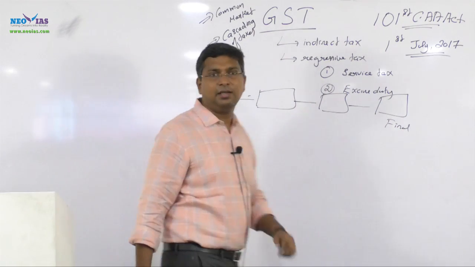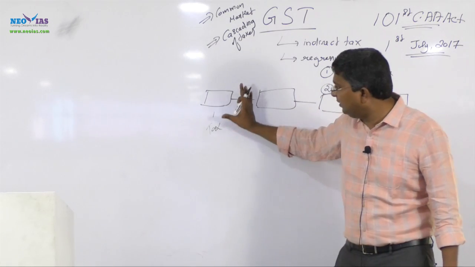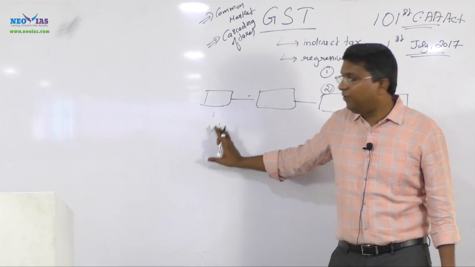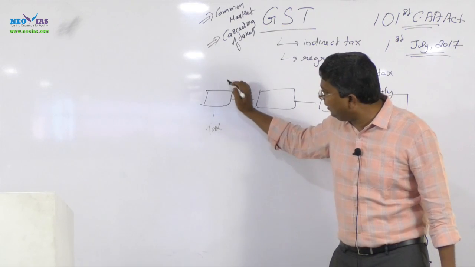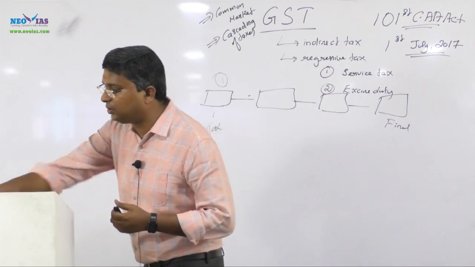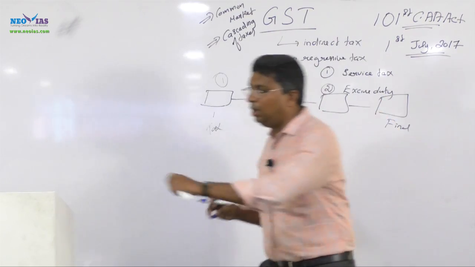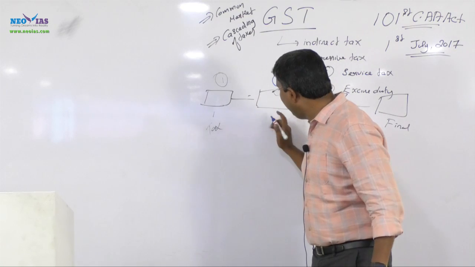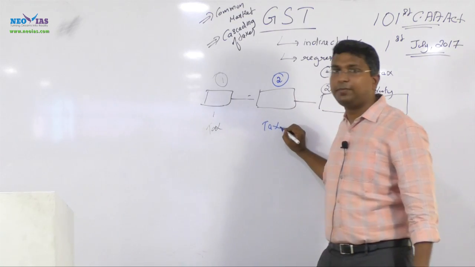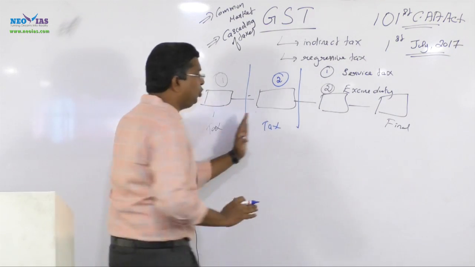The government imposed tax here. Already in this stage tax has been imposed. Normally, if tax is imposed in stage 1, when it comes to stage 2 there will also be a tax. But think about this product in the two stages.